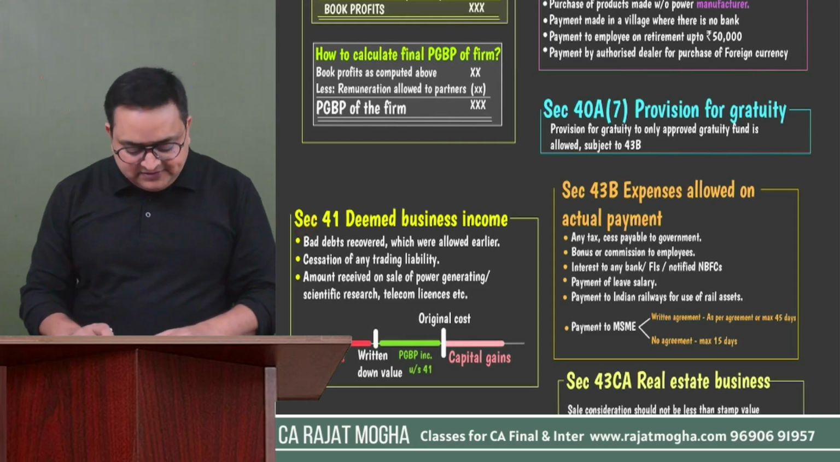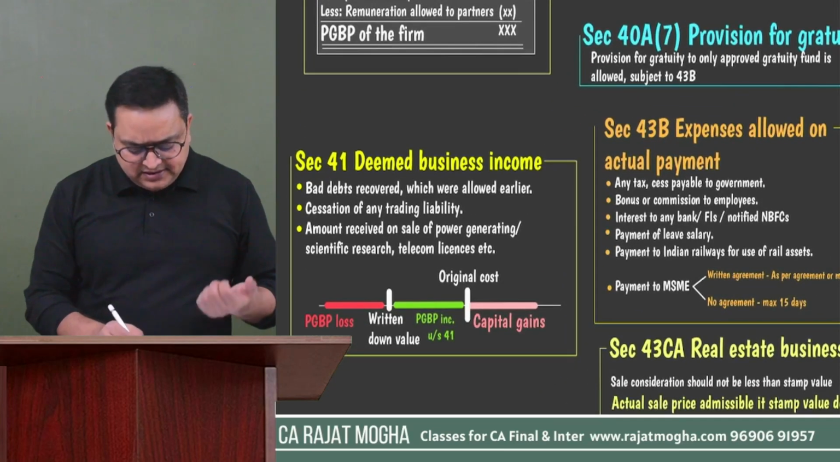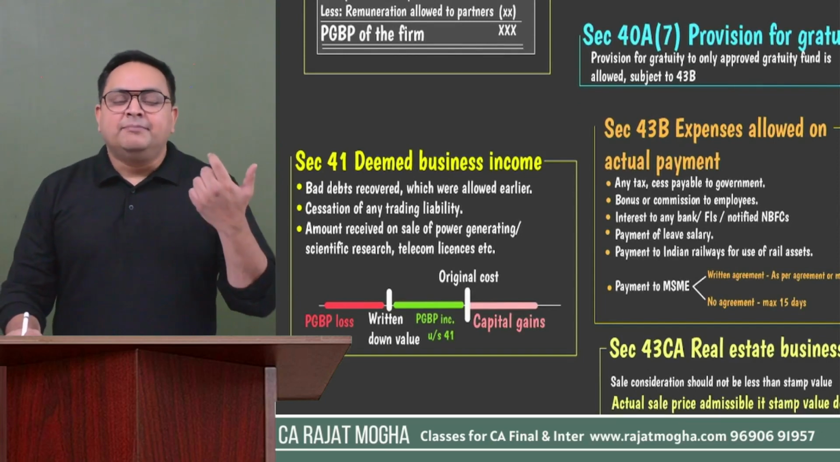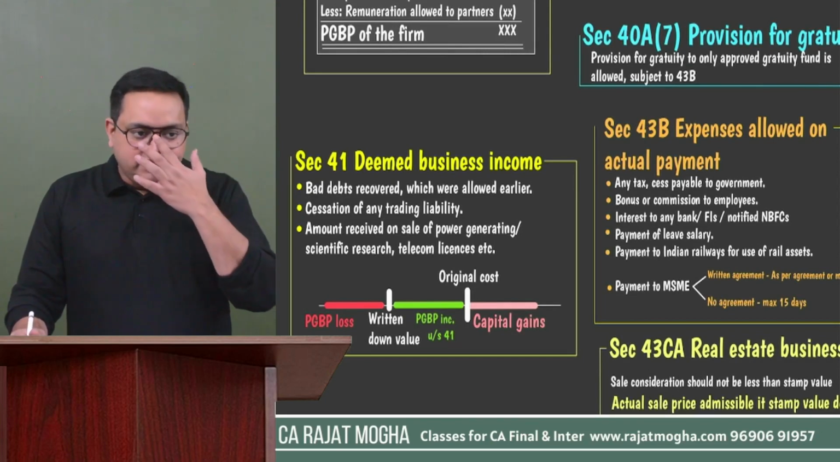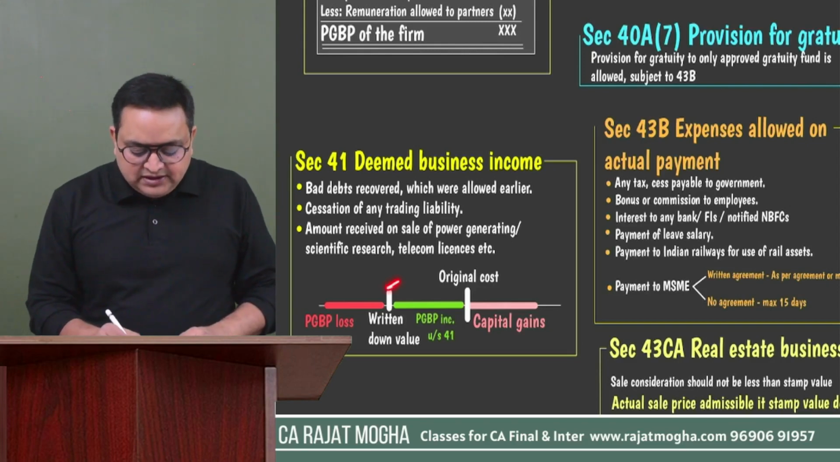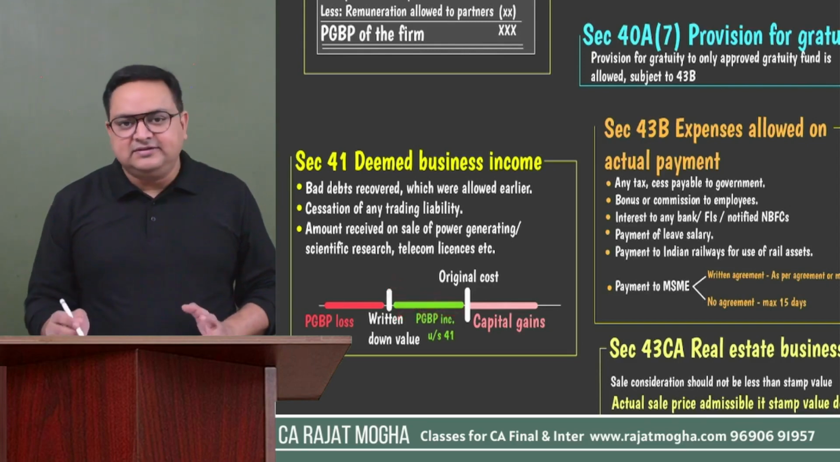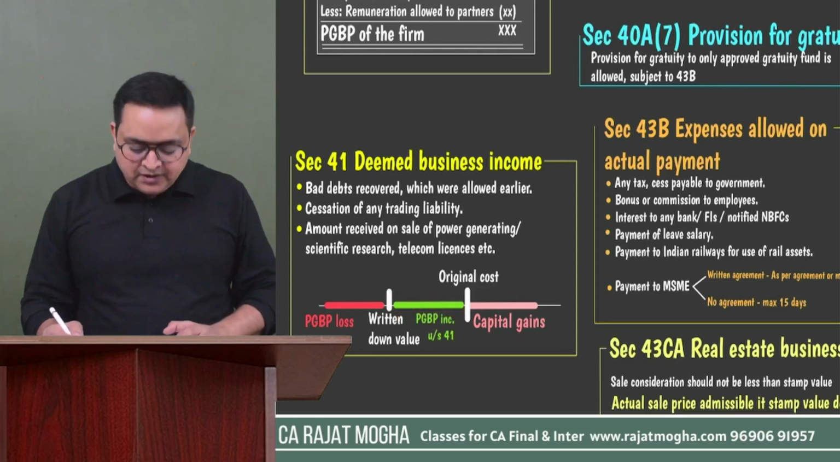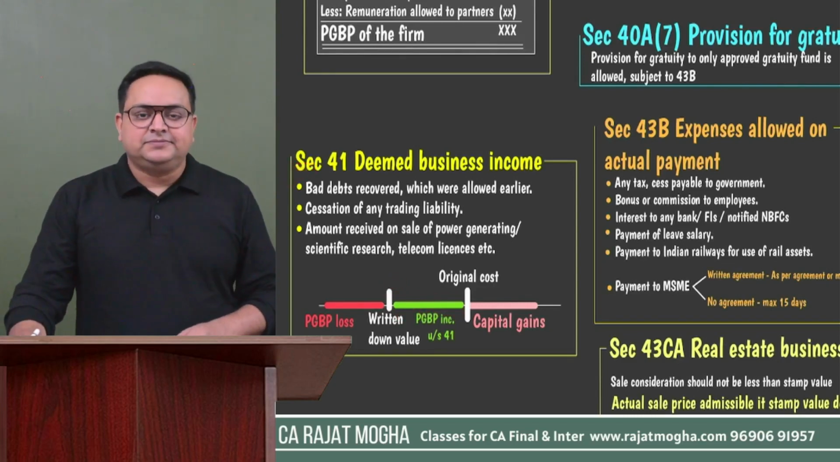Section 41 is deemed business income. I have discussed some of the points before also. Let's say if you are selling your power generating asset, or you are selling your scientific research asset, then whatever is the income which is more than the WDV, that becomes your income taxable under PGBP under section 41. 41 covers also some other points.